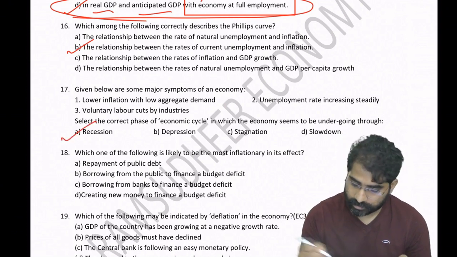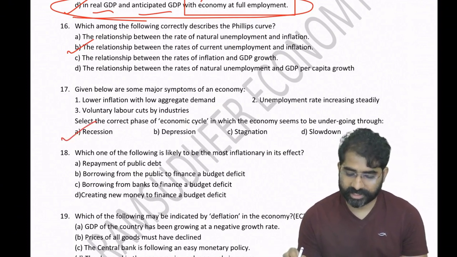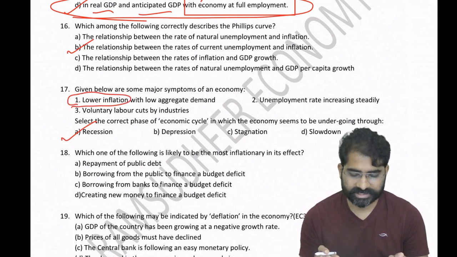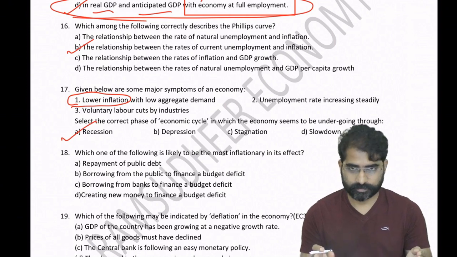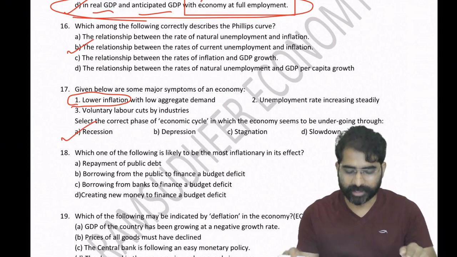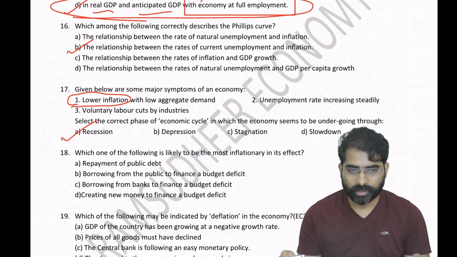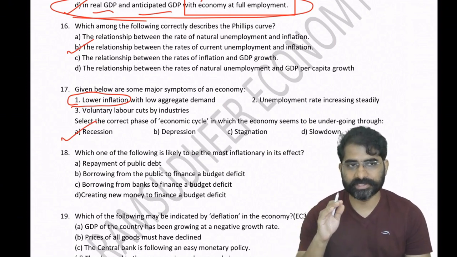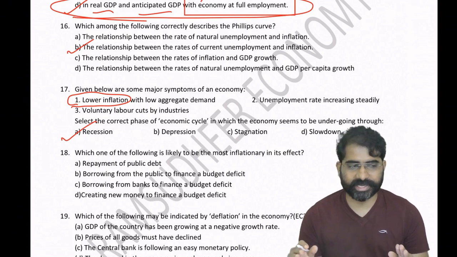Good. It is not depression. I am not taking depression here because there is no deflationary aspect mentioned. He is saying lower inflation with low aggregate demand. Labor cuts are there and unemployment rate is increasing steadily. It's a clear indication of recession. The technical definition of recession is negative growth rate continuously for more than 2 quarters.